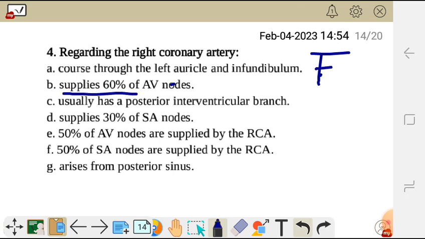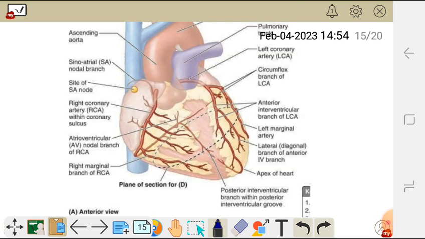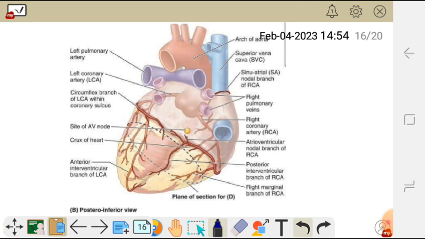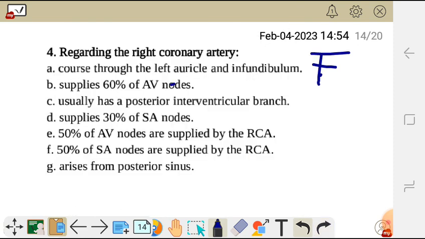Then B, supplies 60% of the AV node. So let's see the AV node. The AV node is posterior. This is the AV node there. When you look at the AV node, what is the branch? The branch to the AV node is the atrioventricular nodal branch of the right coronary artery. So the right coronary artery is the one which supplies about 80% of the AV node, not 60%, making that statement false.